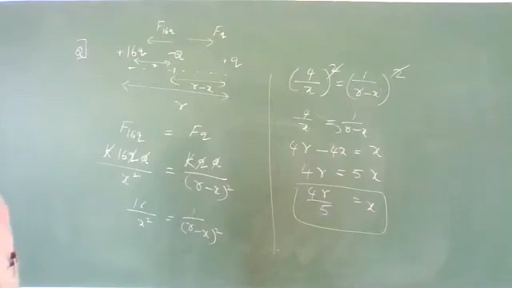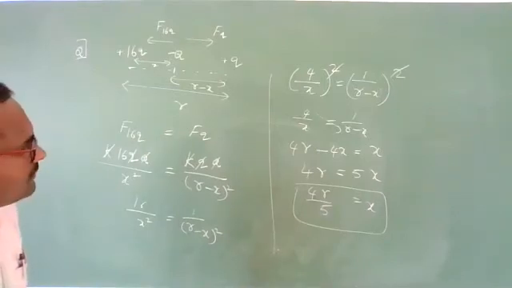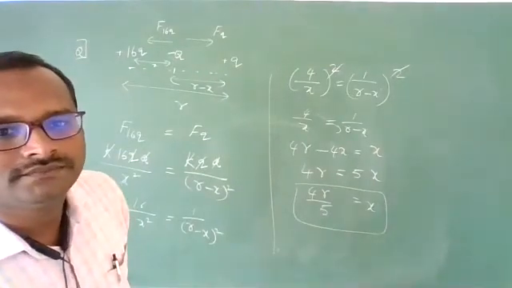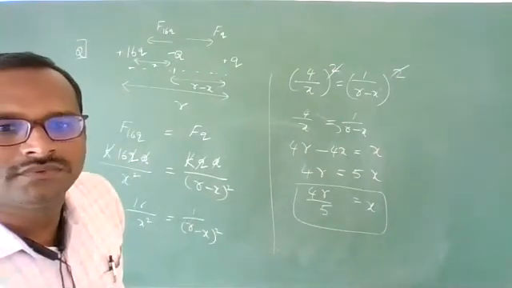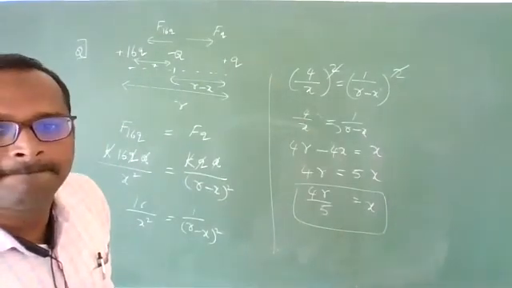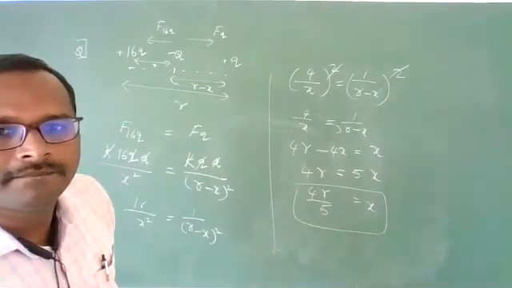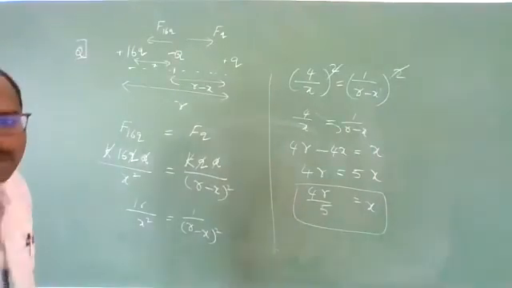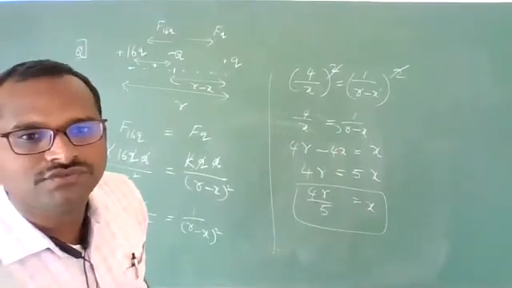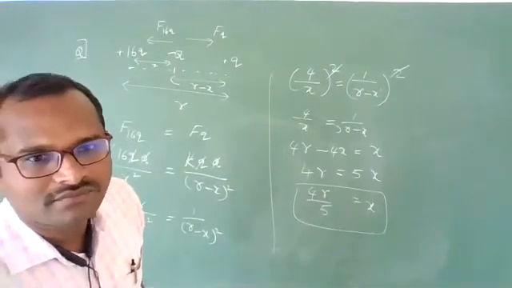Check once. We want the x value, not the r value. Many students, 3 to 4 students, have sent answers. All are wrong.